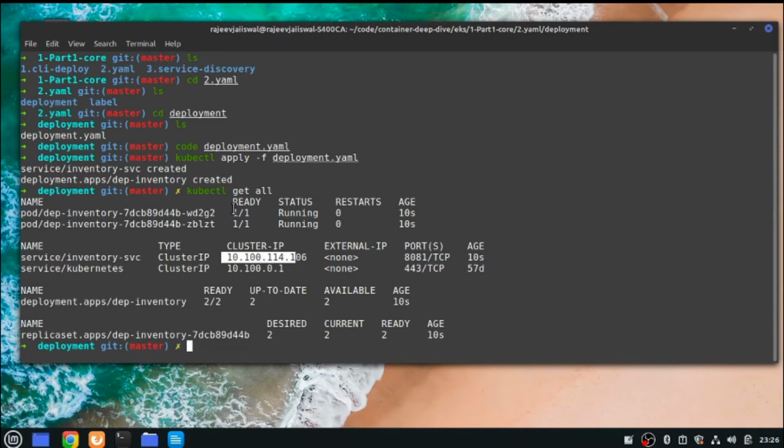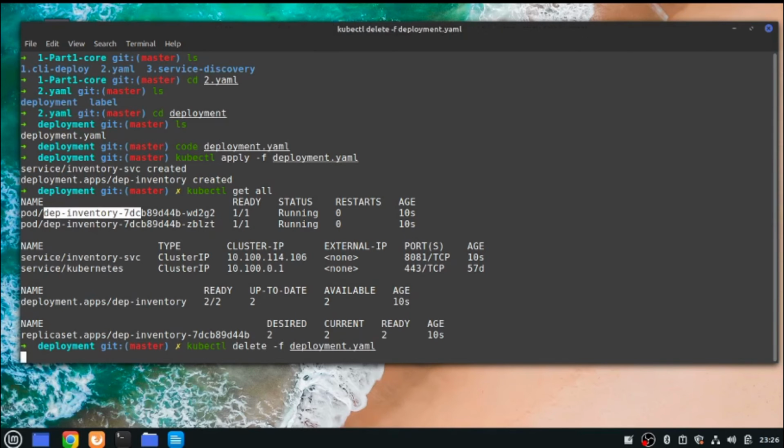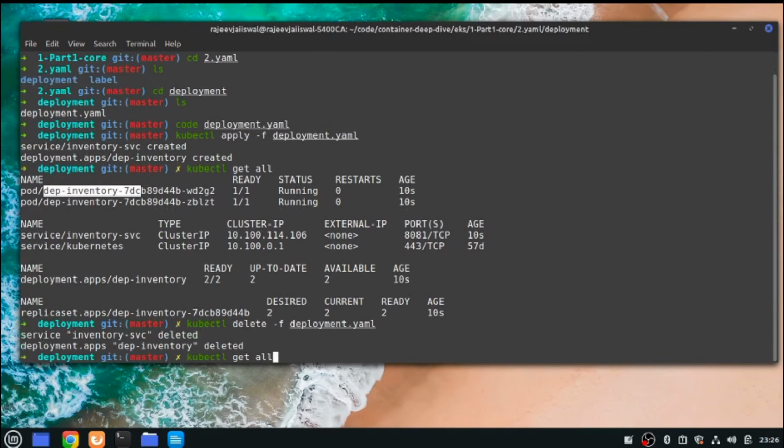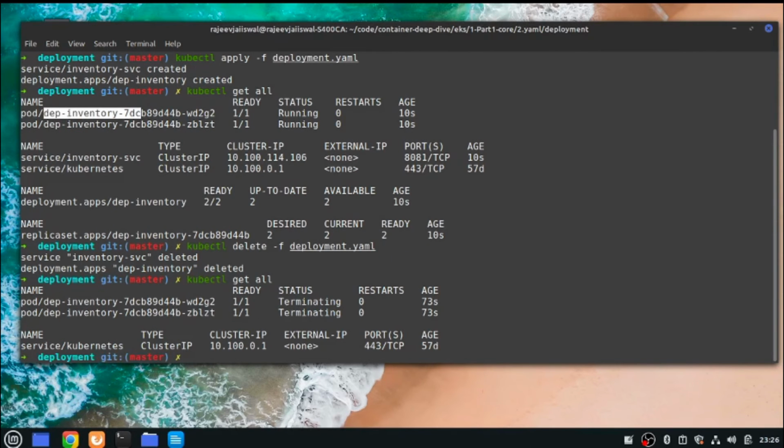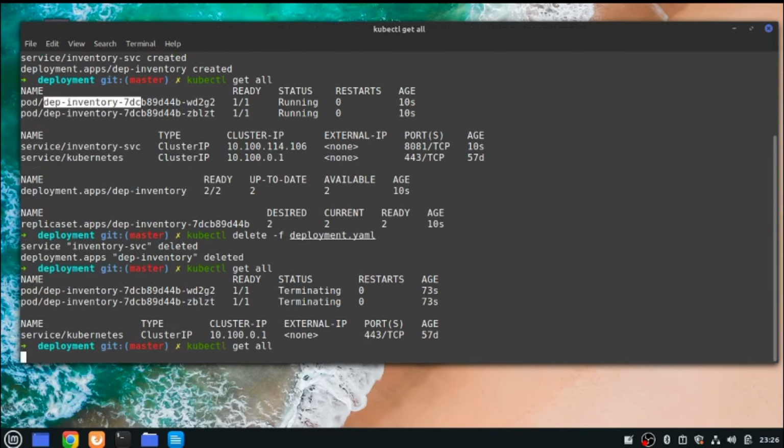So if you want to test it locally, you can use the exec command to go inside a particular container and use localhost. That's the way, right? If I need to delete it in one go, I'll just use the same file. You just need to ensure you have not made any changes in your deployment file. Just run the delete command, and all deleted. All gone. It's terminating. Pods are getting terminated.